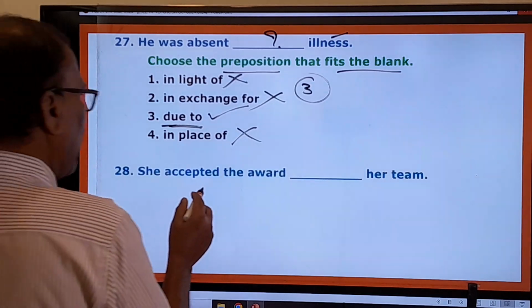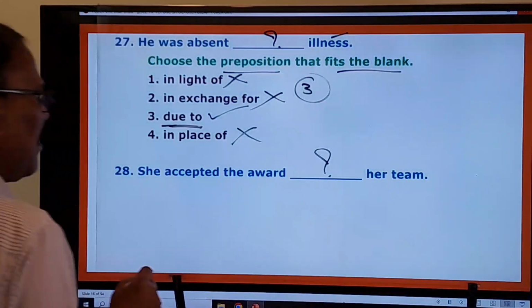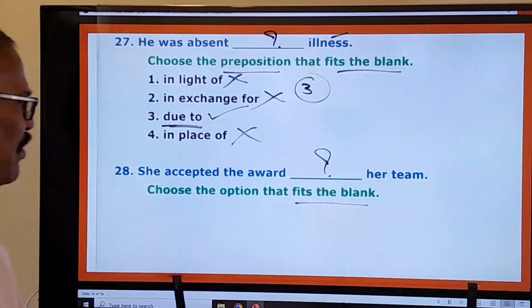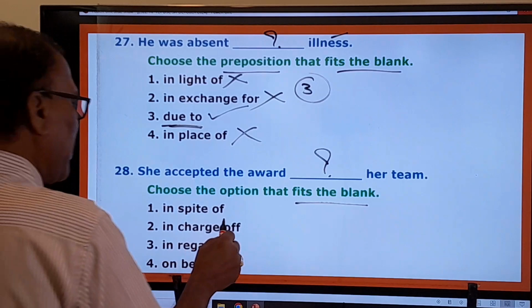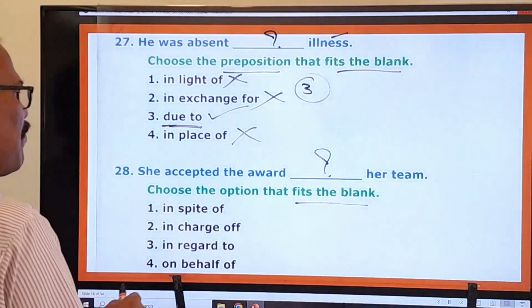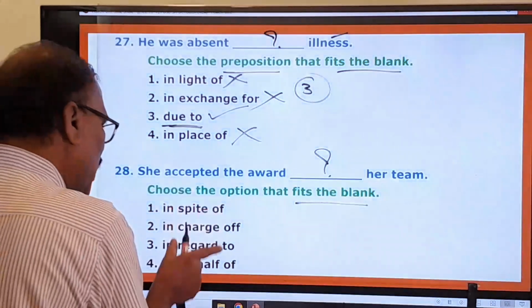Now you move on to the next question. She accepted the award dash her team. Some blank is given here. What is the examiner asking you to do? Choose the option that fits the blank. What are the options given here? In spite of, in charge of, in regard to, on behalf of. These are all phrasal prepositions.